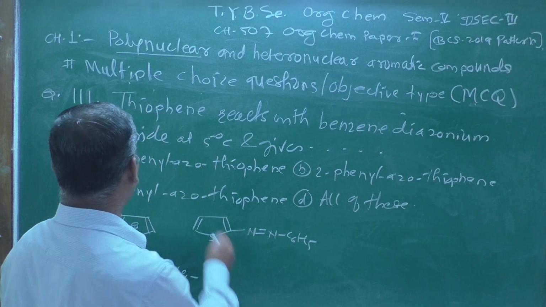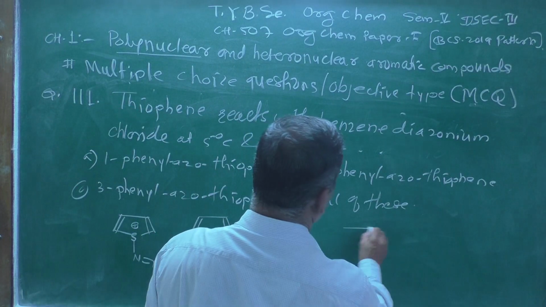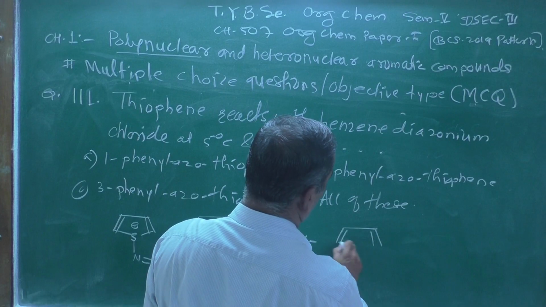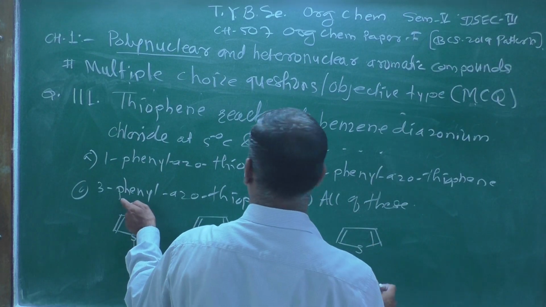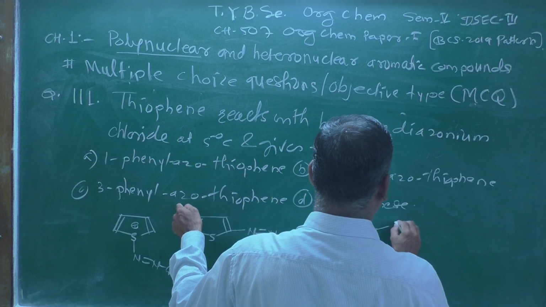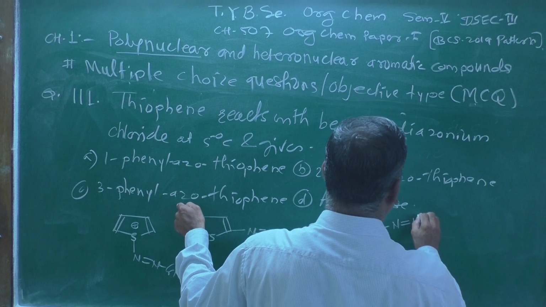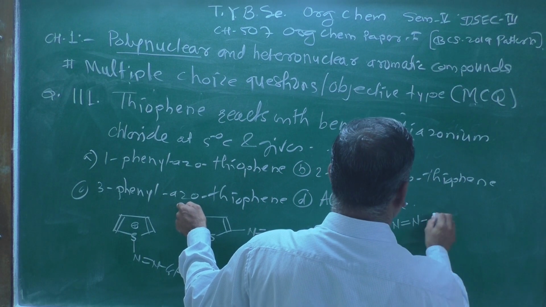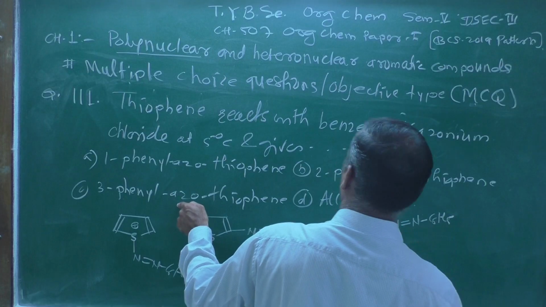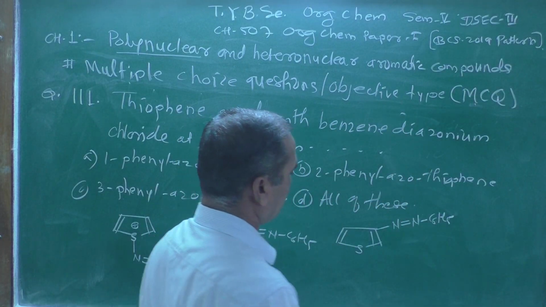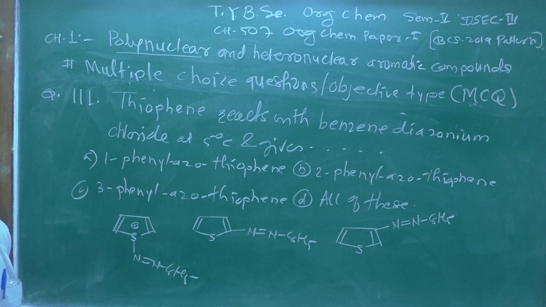And 3-phenyl means this is a thiophene moiety; you keep it as it is, only at the 3 position you attach the phenyl group C6H5. These are the different structures which I have drawn on the blackboard.